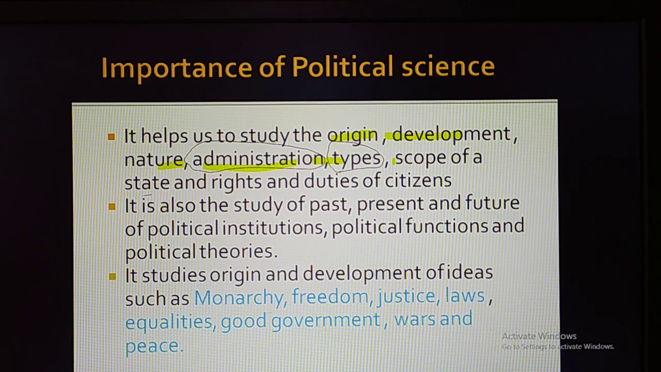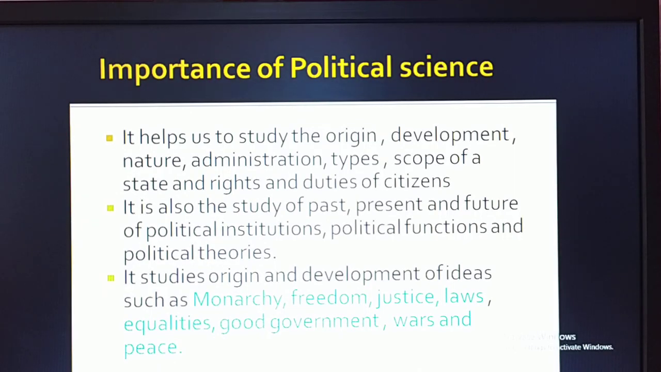Even England is, sorry, England is not obviously a democracy, but a monarchy kind of government is there. In England today also the head of the UK is the queen. In Saudi Arabia also there is a kingship government that we can still see. And apart from that, we can study about the rights and duties of the citizen. Remember, we have so many rights, totally 6 fundamental rights that people of India have, and totally 11 fundamental duties in India. Those things we can understand by studying political science.